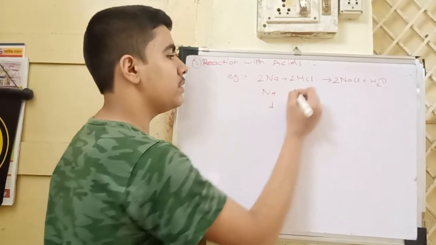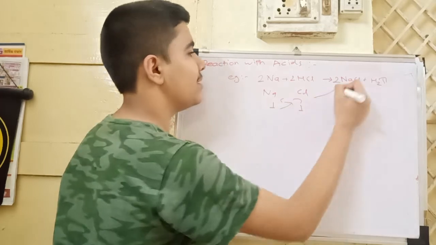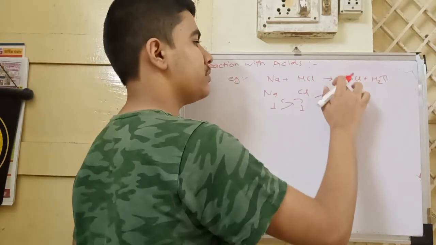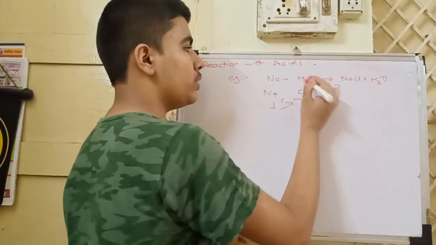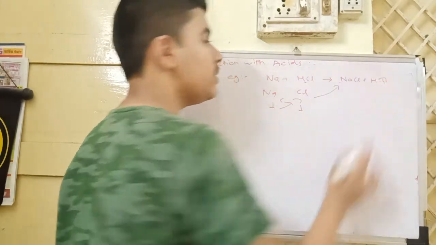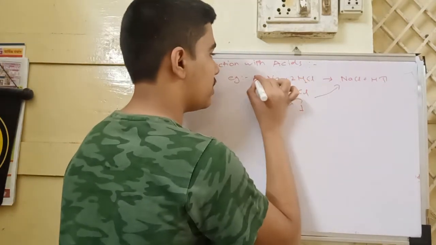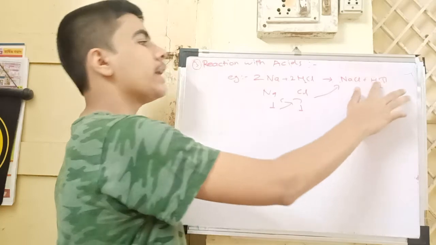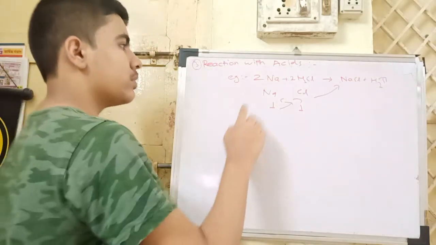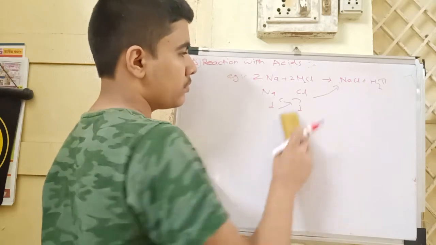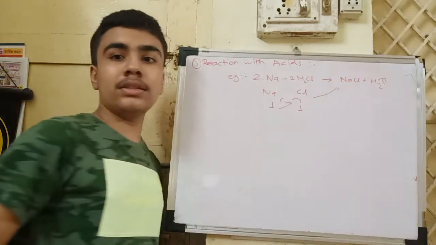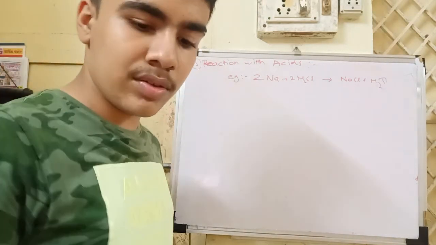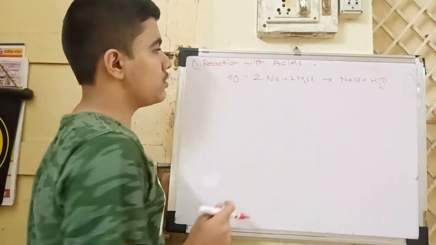Na valency 1, Cl valency 1, exchange, NaCl. Now you will say that if you do not take 2 and 2, it will also be balanced. But if we do not take 2 here, there is only 1, so we cannot release 1 in the atmosphere. For that purpose we have to take 2, because otherwise only 1 will remain, and it will form NaCl. NaCl is the chemical formula of sodium chloride, and its common name is common salt or table salt, which we use in our daily life.